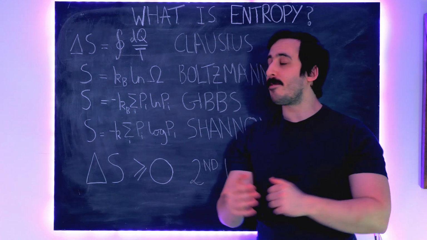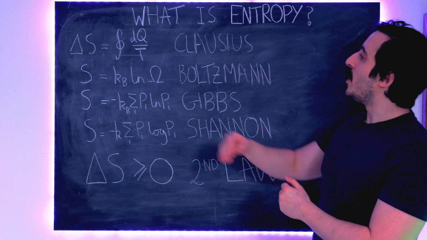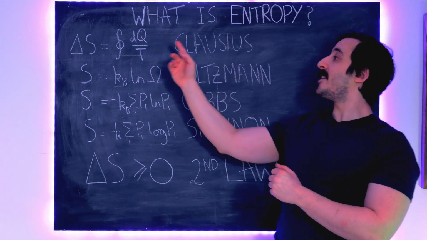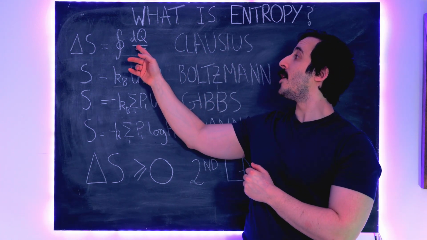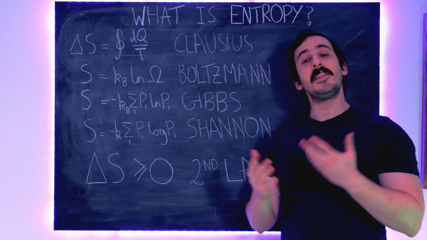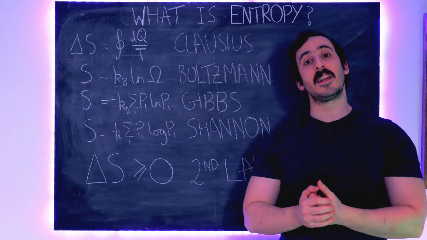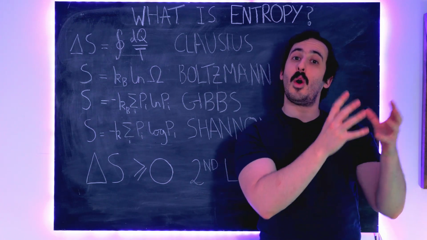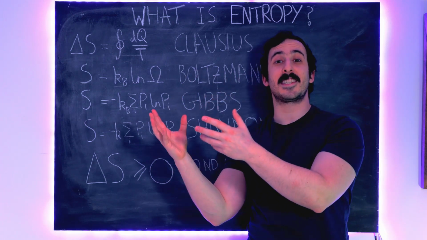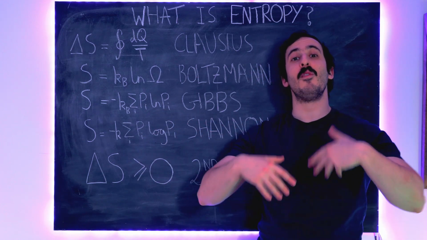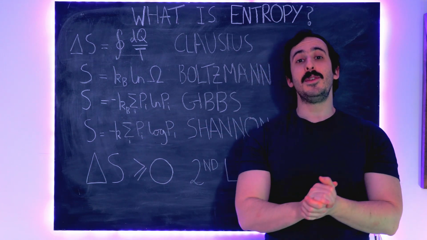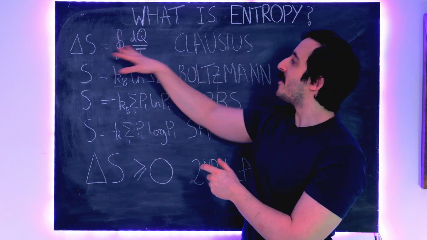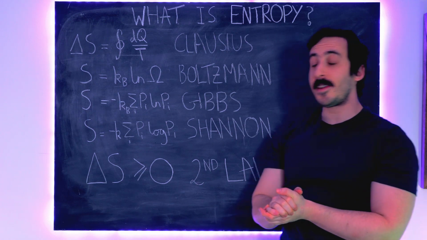But just to recap very briefly, we first saw what I call the thermal definition of entropy, which was devised by Clausius. And that is in terms of heat transfer, dq, and temperature, T. And this relates to the original second law of thermodynamics, which says that essentially you can't transfer heat from a cold body to a hotter body in isolation. That is, unless you put some form of work or energy into the system, you never have heat moving from a cold body to a hot body. And that inspired this definition of entropy, which Clausius found.